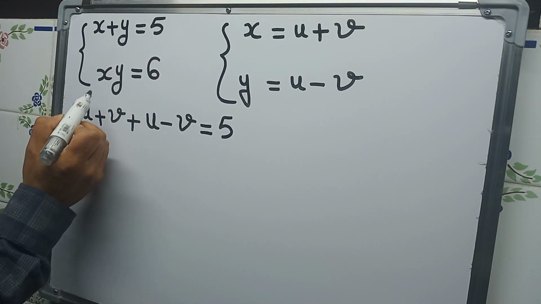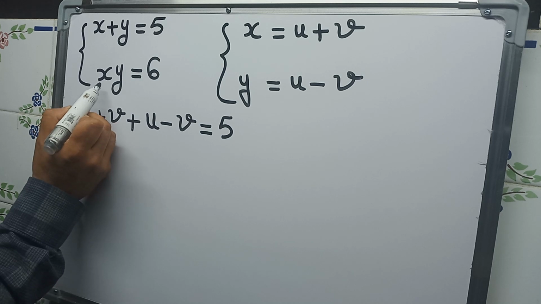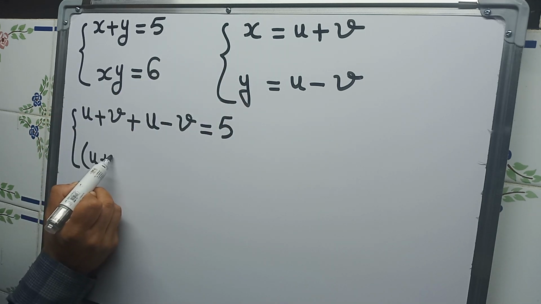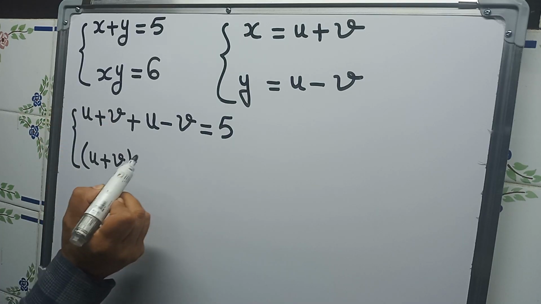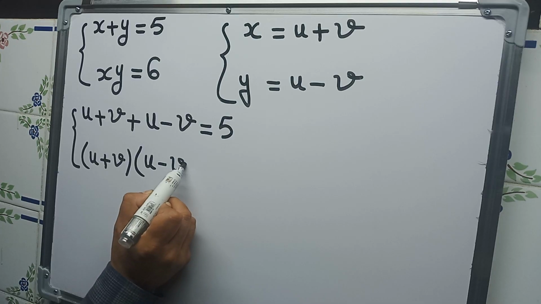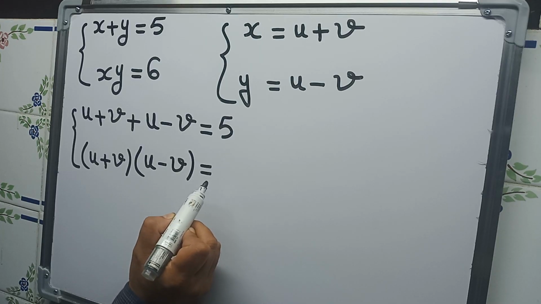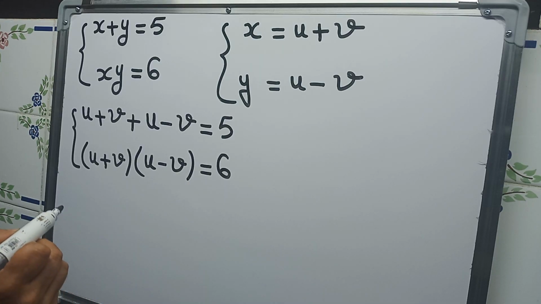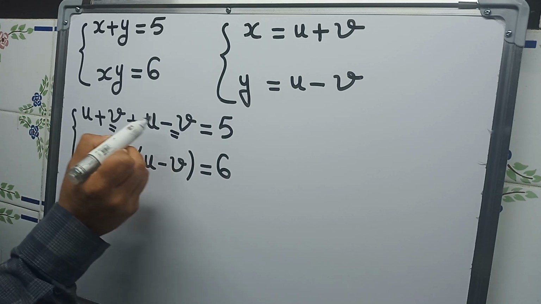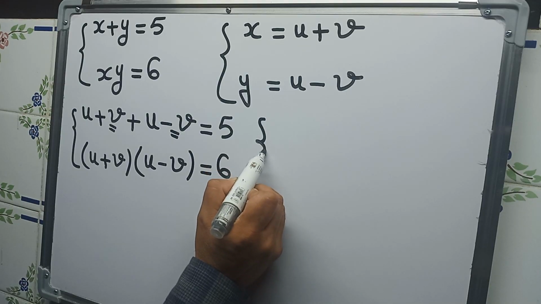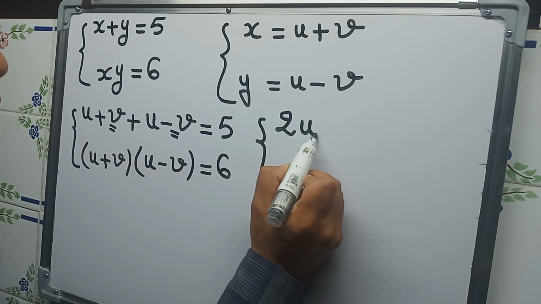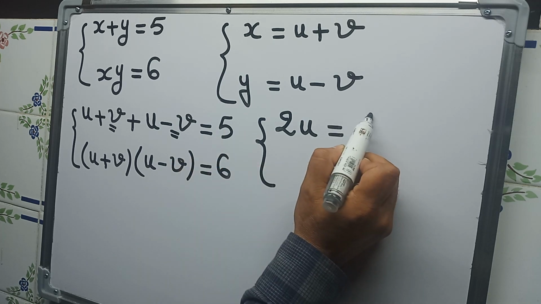And the second equation, x times y is equal to 6, becomes u plus v times u minus v is equal to 6. And here you see v will just cancel. So the first equation becomes u plus u, 2u is equal to 5.